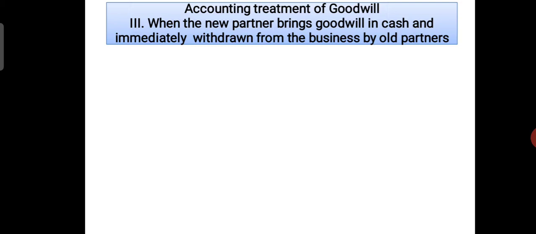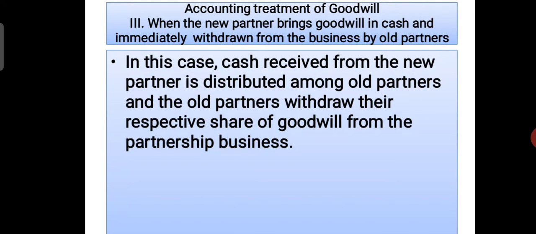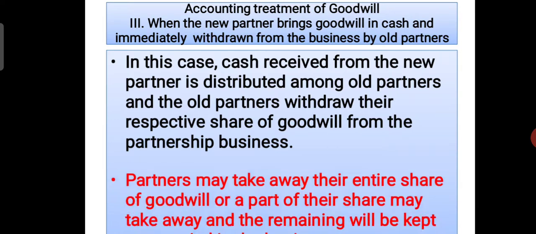Now you see here, in this case, cash received from the new partner is distributed among old partners, and the old partners withdraw their respective share of goodwill from the partnership business.